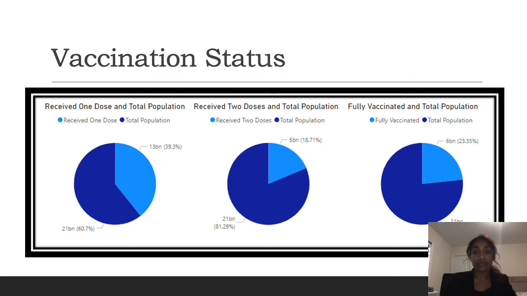And we have to keep in mind this may be due to people who have already received COVID and believe they have the antibodies to fight the particular virus, as well as people who protect themselves very well and are more likely to stay at home to prevent the virus from getting worse for themselves. The share of people who have only become fully vaccinated is very minimal, 23.35%. However, there is a time period between when people can get their first vaccination and their second vaccination. So people may be just waiting it out for a couple of months before they go ahead and take their second dose or become fully vaccinated.